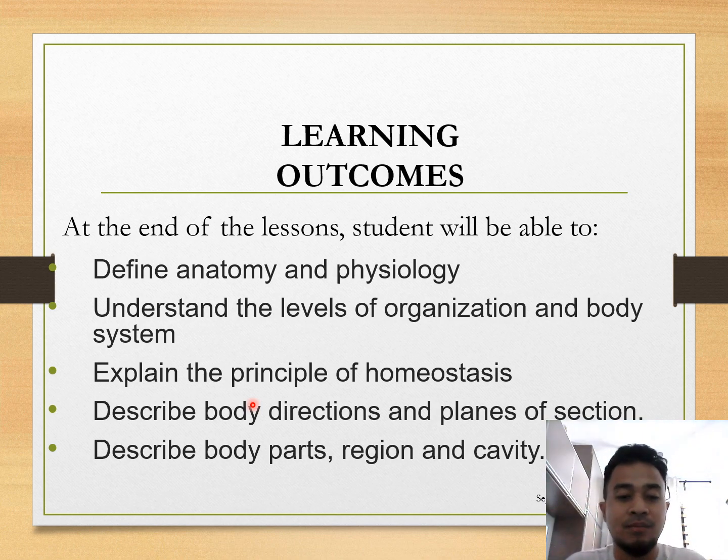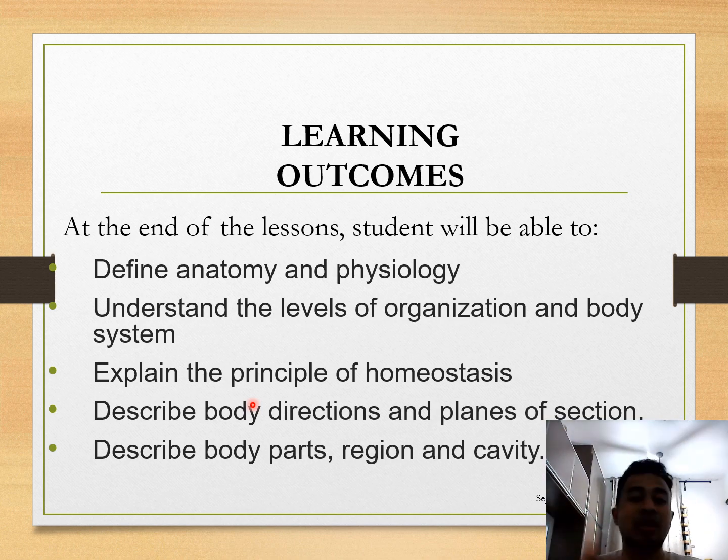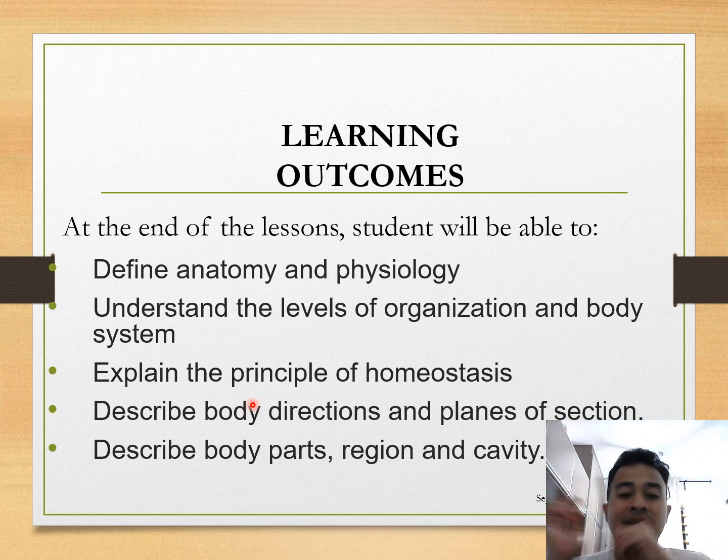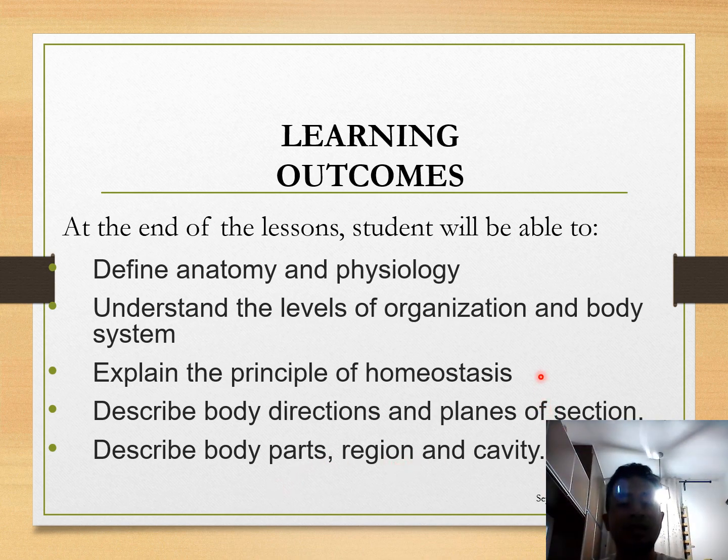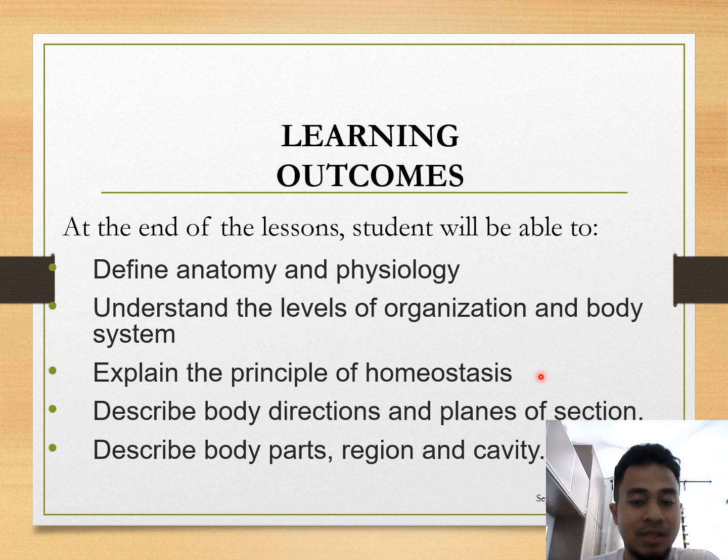Okay, body systems are those. There are several stages or levels, and then explain the principle of homeostasis. Right, we have positive and negative feedbacks. Describe body direction and plane of sections, and lastly to describe body part, region, and their cavity. Okay, so all of these we are going to learn in this particular chapter.